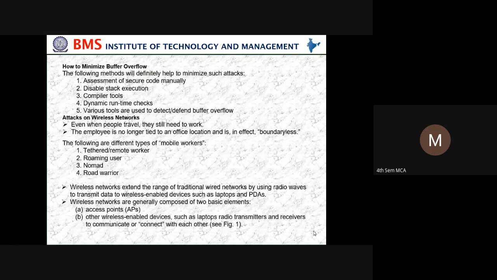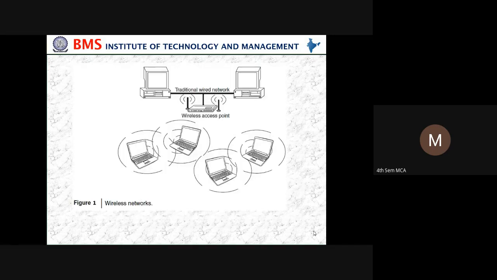One is the access point, the other is wireless enabled devices such as laptops, radio transmitters and receivers to communicate or connect with each other. Laptops we have everywhere nowadays, or even handheld devices. There are so many devices where we may have a radio receiver and transmitter. Why do we require this? To communicate or to connect. That's what this figure shows, how we are able to connect.